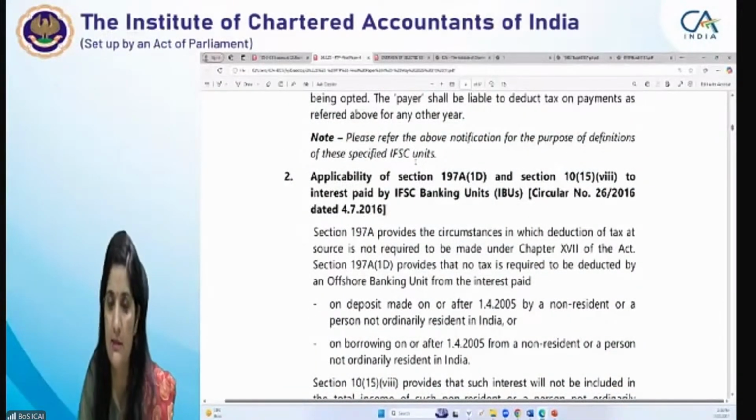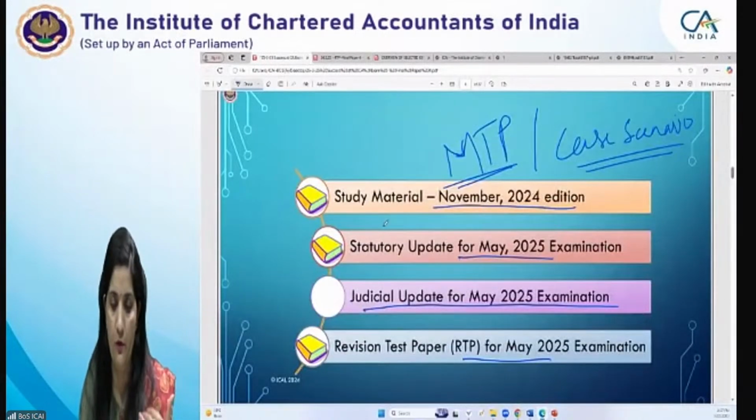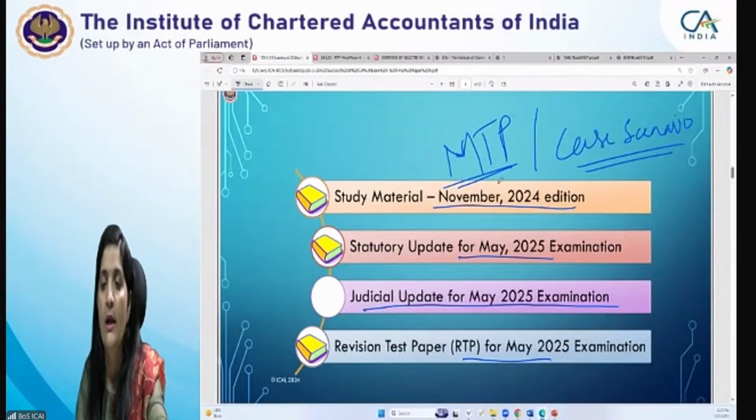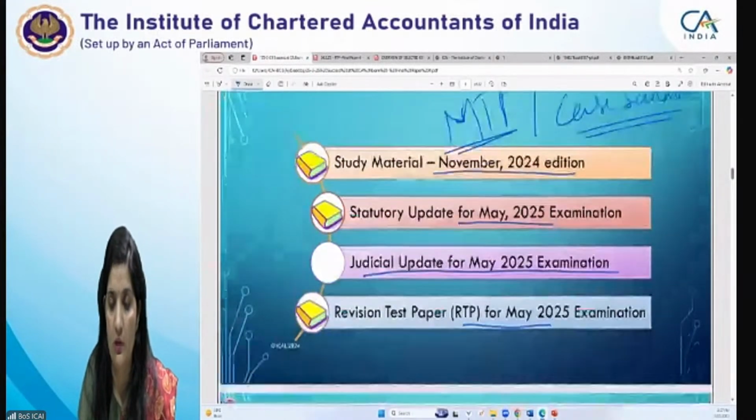Now let's again go back to our discussion of how to prepare for this study material. I have told you, there are the MTP model test papers and the case scenario booklet, that you please solve it.